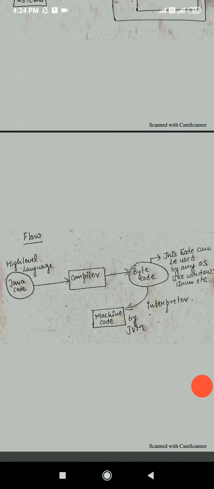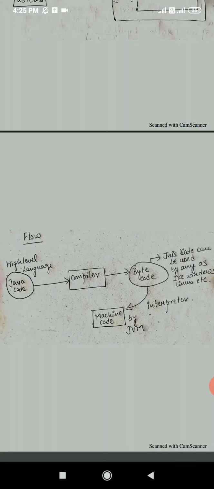Coming to the entire flow, there is a high level language, that is your Java code, that is sent to the compiler. The compiler then produces a .class file, which is in the form of bytecode.